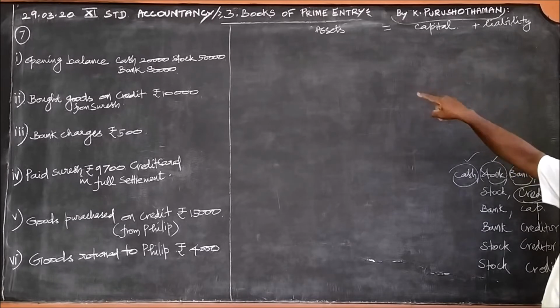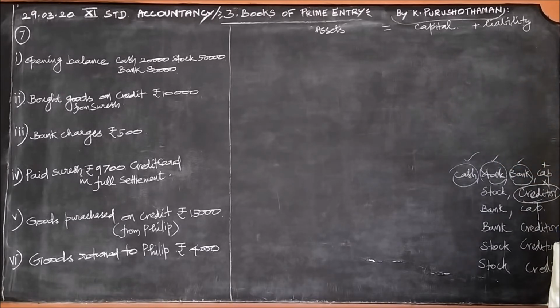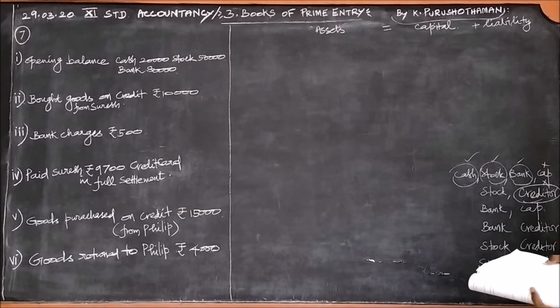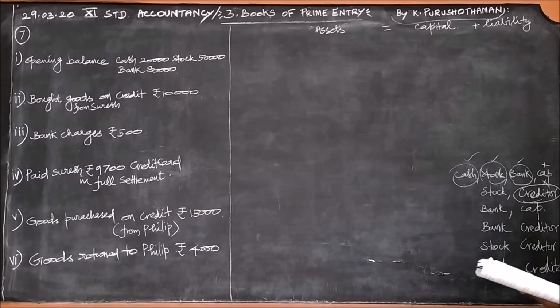Debtor is an asset. Bank, capital, stock and creditor are already there. Therefore, 3 assets and 2 on the right hand side, including the capital.